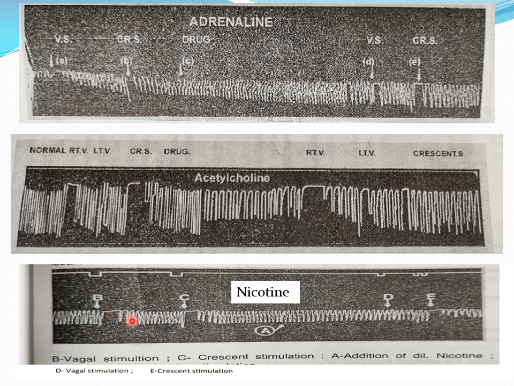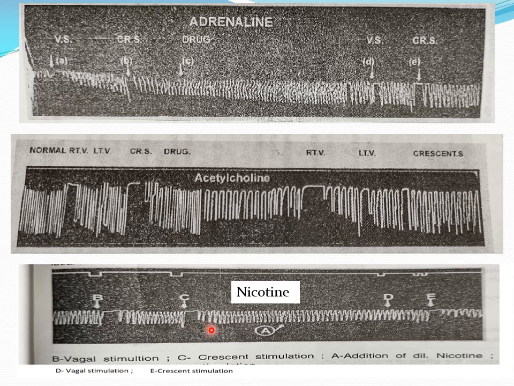Same thing happens here. After inhibition, once we stop the stimulation, the heart comes out and starts beating. Then keep the electrode on the crescent and stimulate the crescent. Here also we get the same inhibition we got for adrenaline, here and here. In all three procedures there is an inhibition of the heart.